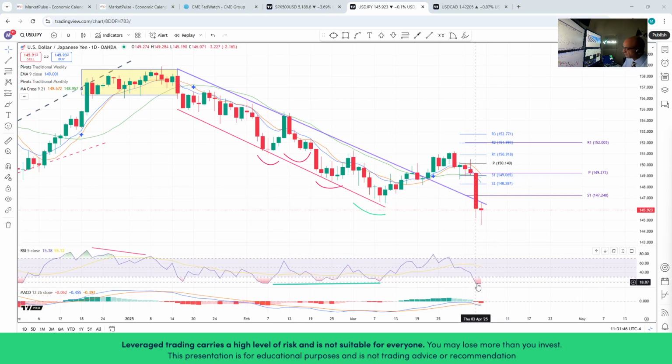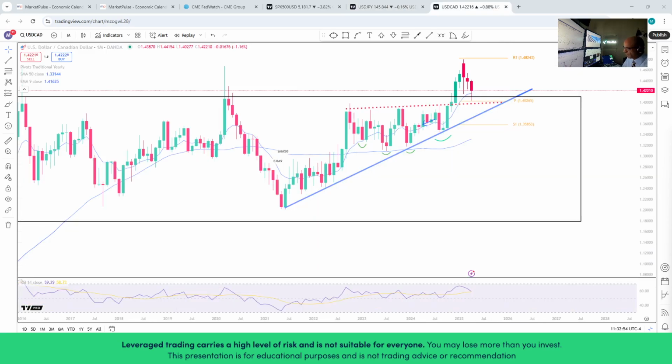The RSI indicator is at oversold territory and well below the 30 level. However, that's a typical reaction. RSI is a lagging indicator, which means it follows price action. So when we see a decline, RSI is typically at oversold levels. However, we can keep an eye and see if RSI will remain at oversold as the price continues to drop, or if we break back up above this extension line, then we may see RSI reversing back up along with price action.